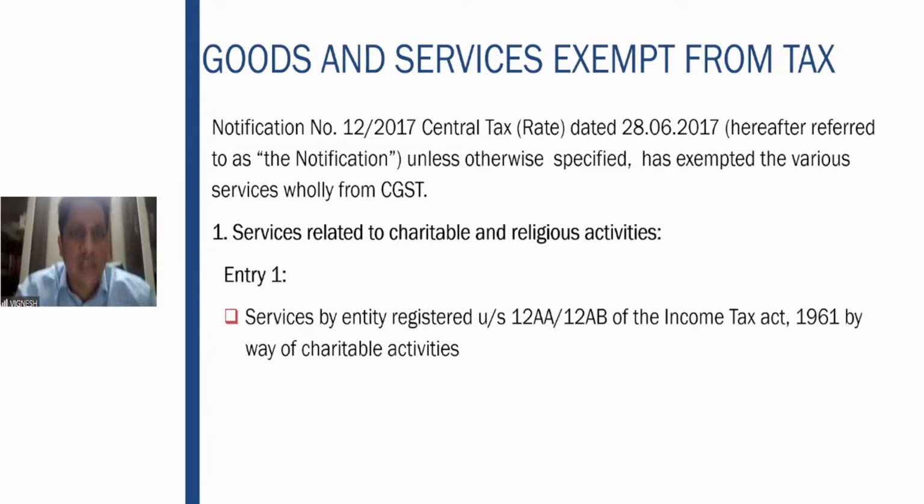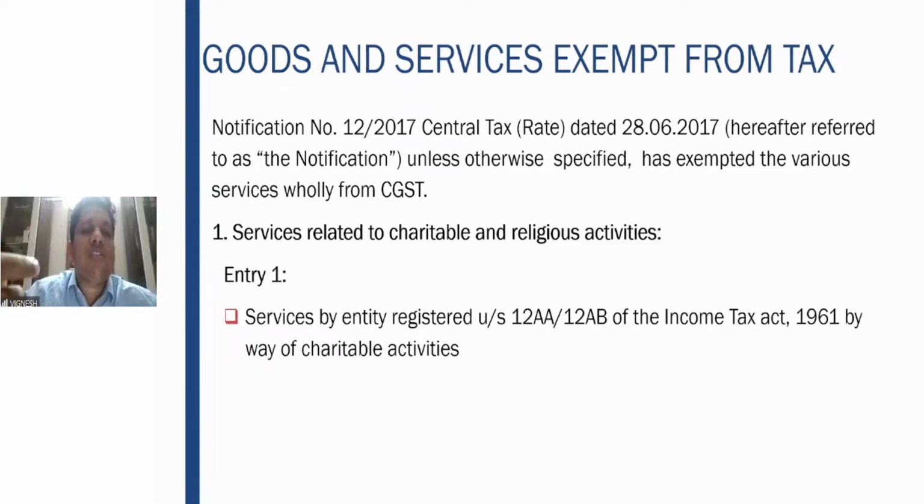What is 12AB of the Income Tax Act? Direct tax syllabus, please refer. As of now, very simple, it is a section which grants registration of a charitable entity. 12AB is there now. Earlier it used to be 12AA. Now they changed it to 12AB. By way of charitable activities. That means the services which this registered NGO renders are not straight away exempt.